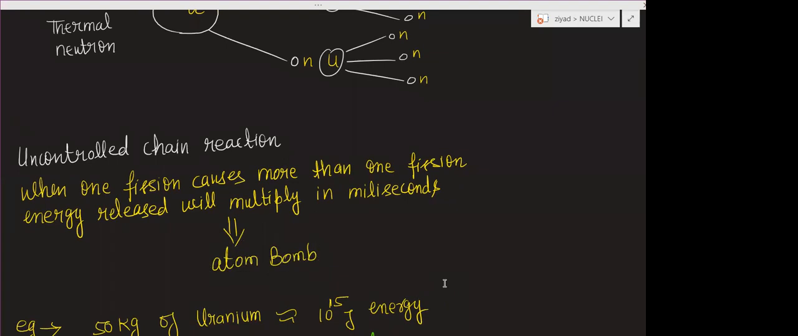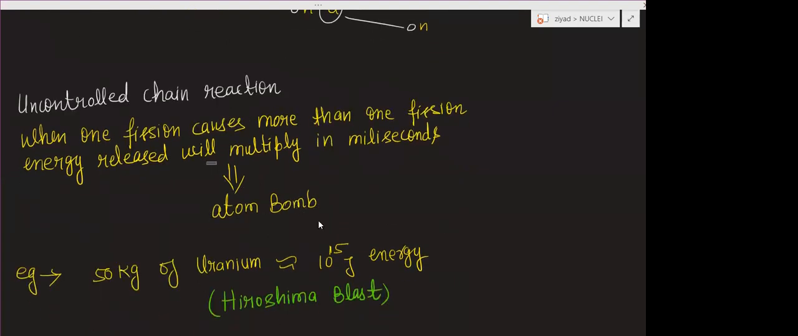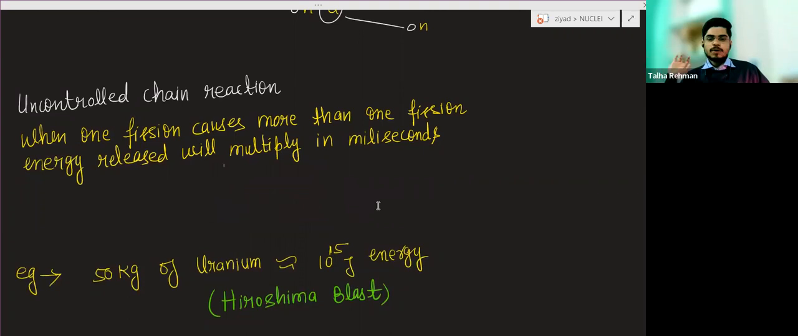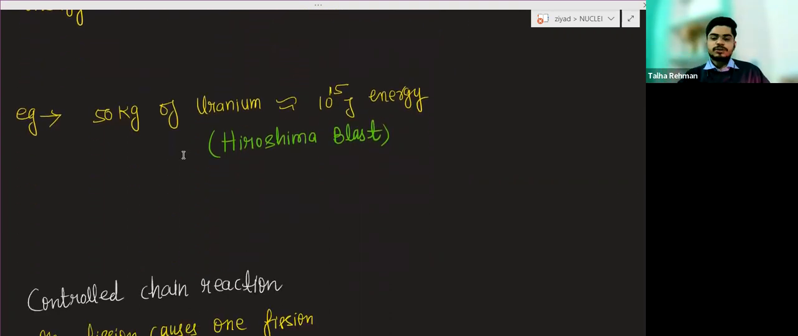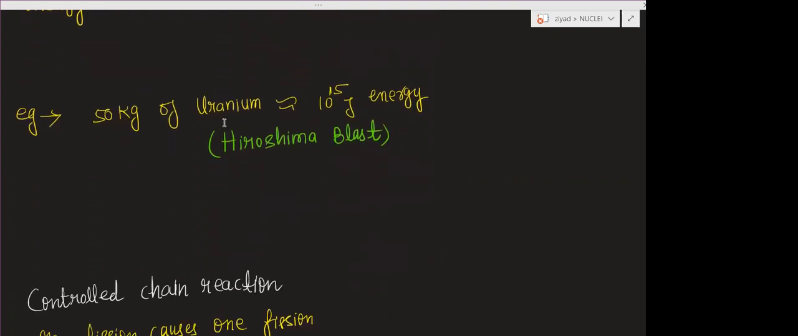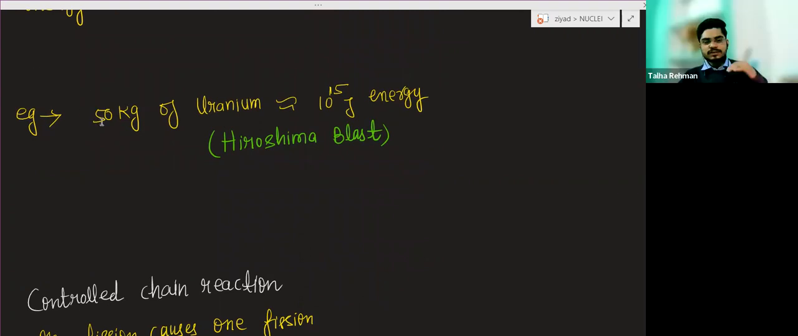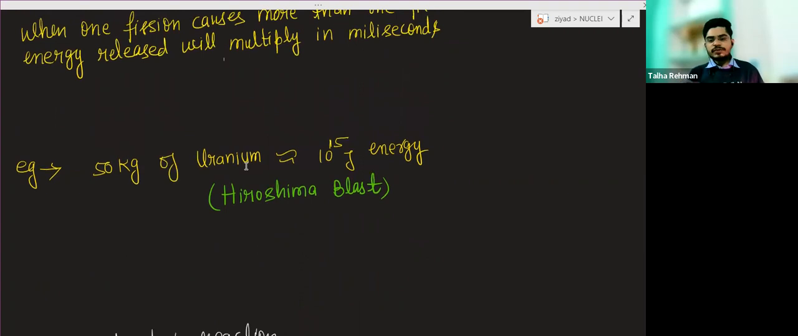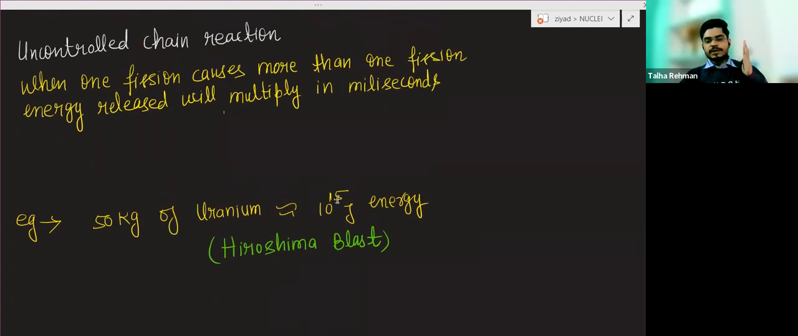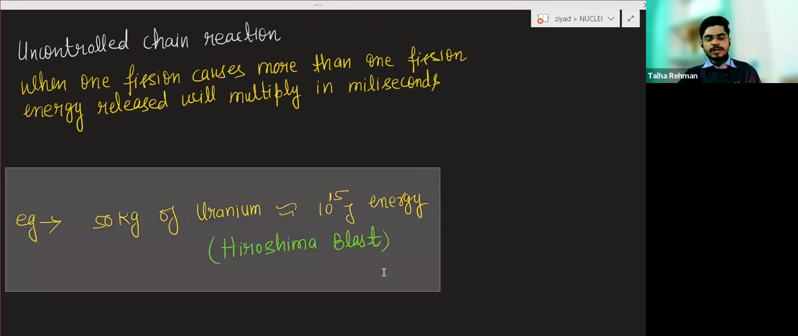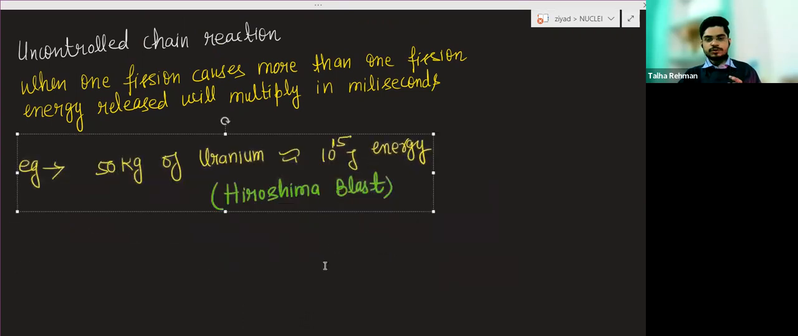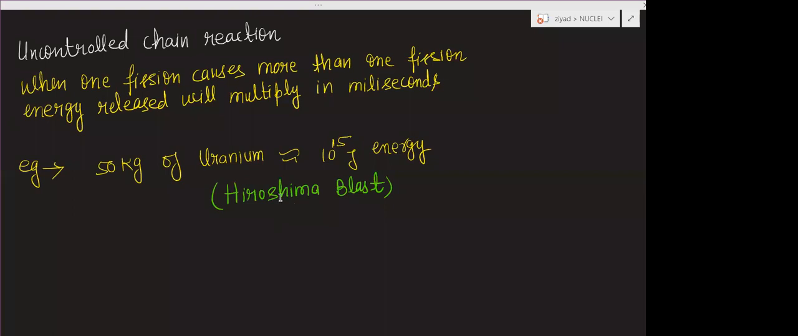Okay, so I am removing this. You should know only the uncontrolled chain reaction. Now, 50 kg of this is just an example. If you have 50 kg of uranium, you can generate energy of approximately 10 to the power 15 joule. Basically, there was one Hiroshima blast in Japan.